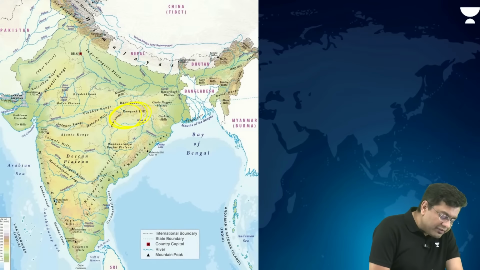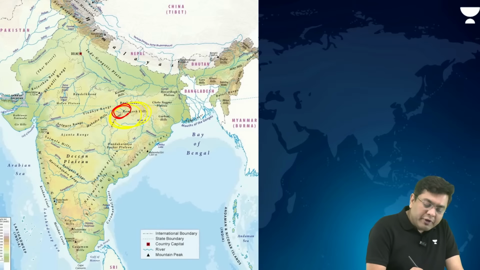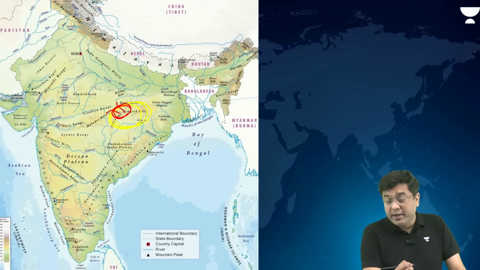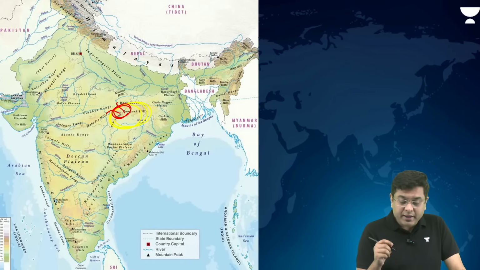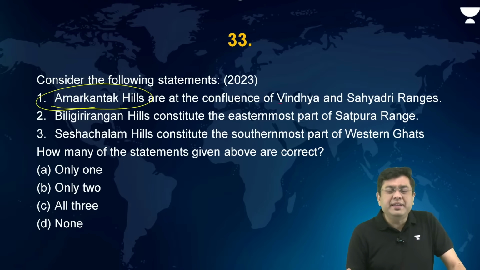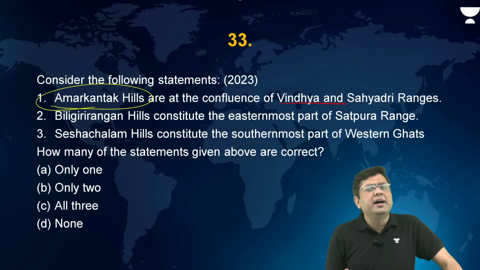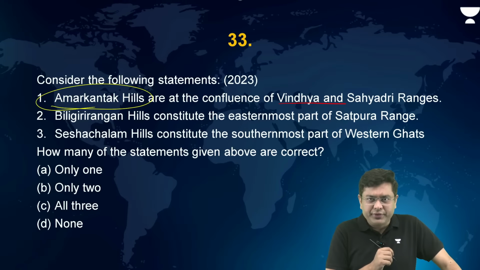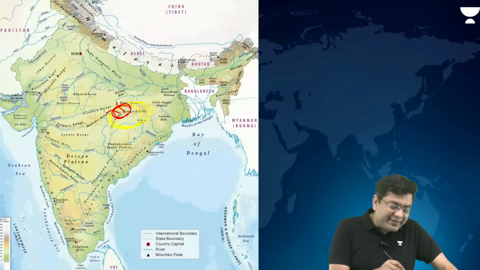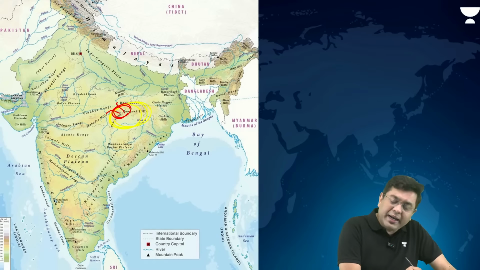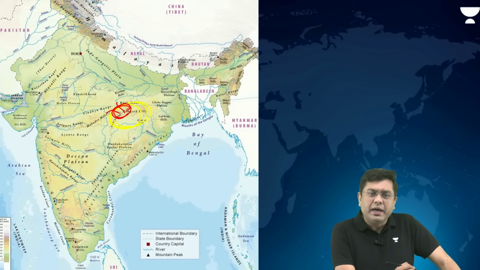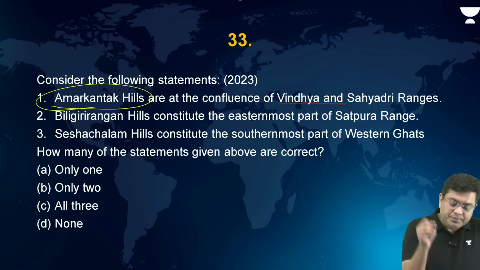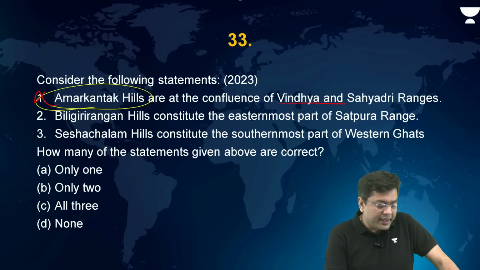That is where you have the radial drainage pattern around the region of Amarkantak, where from one end you have Narmada, another you have Son, which originate, right? The region of Amarkantak. Confluence of Vindhyas and Sahyadri. Sahyadri is what? Sahyadri is the Western Ghats, right? So Vindhyas and Sahyadris, will they ever end up meeting here? Absolutely no. First statement is incorrect.